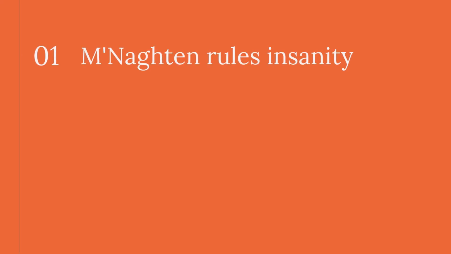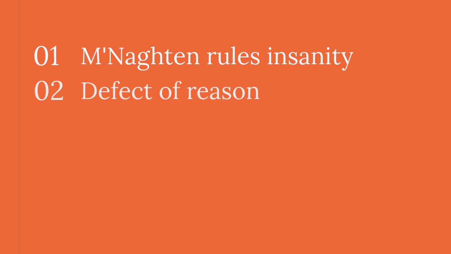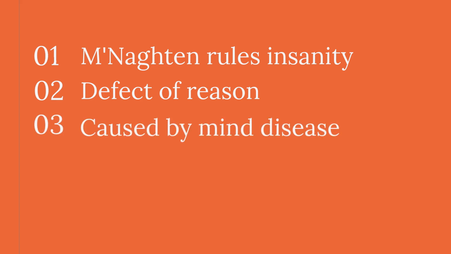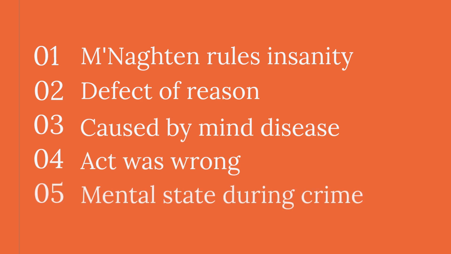The M'Naghten rules determine insanity at the time of the offense. A defect of reason must be shown, caused by a disease of the mind. The defendant may not know their act was wrong. This defense was established in the M'Naghten case. It focuses on the mental state during the crime.